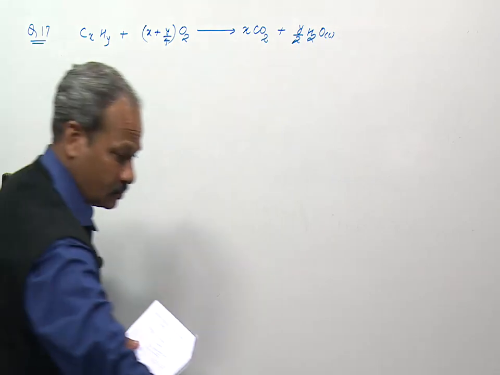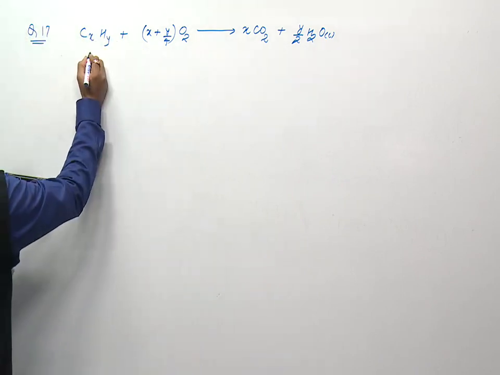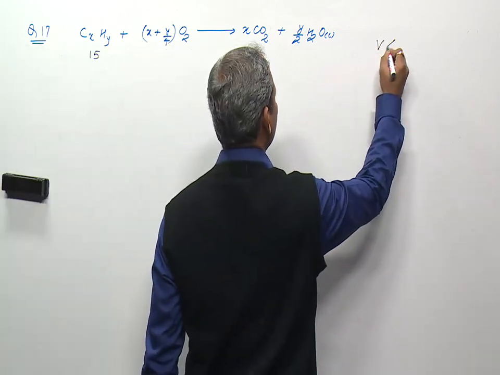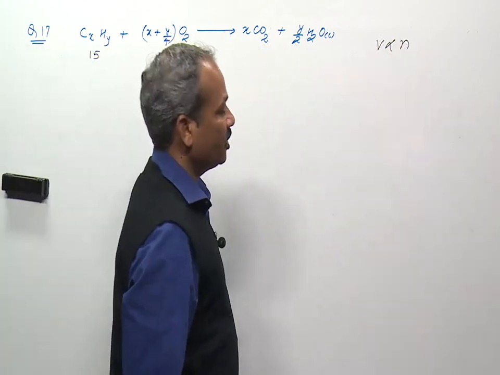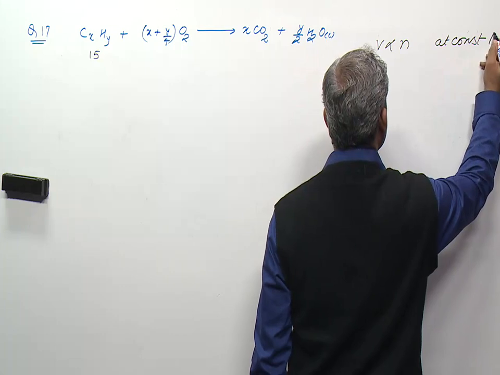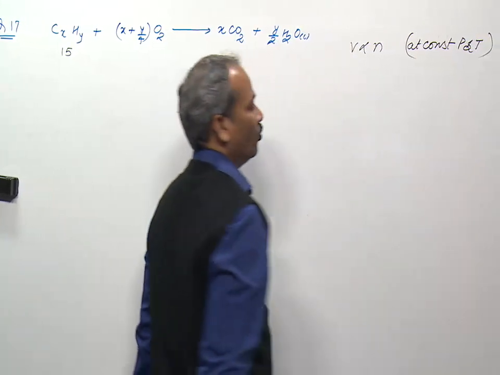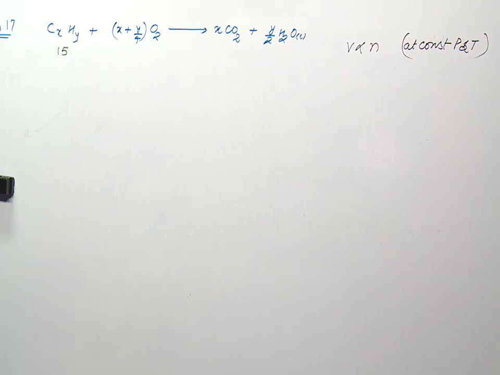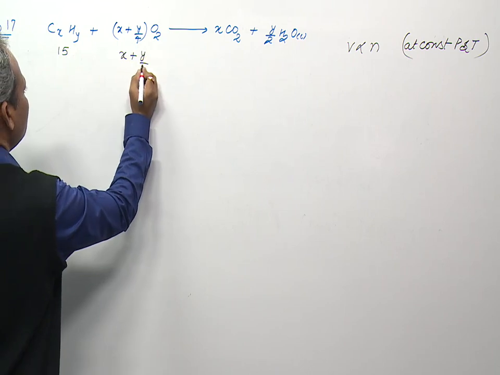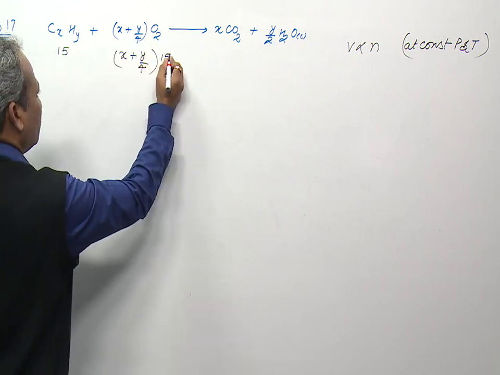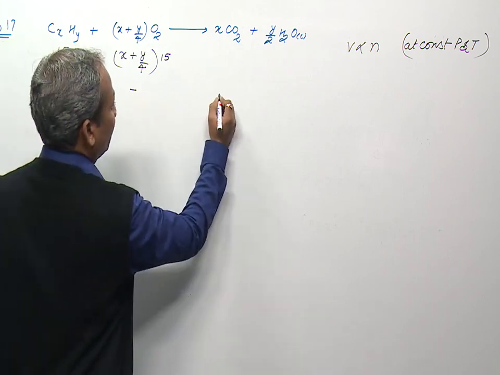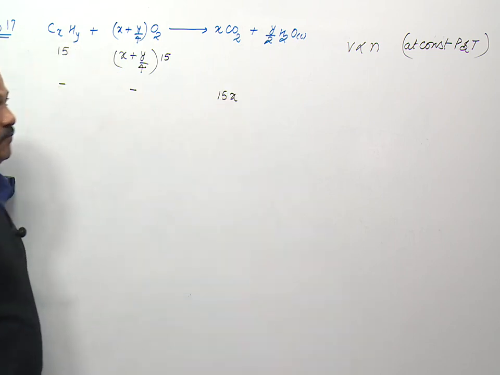Now for 15 ml of hydrocarbon, here we will apply Avogadro's hypothesis, that is, at constant pressure and temperature, volume is directly proportional to number of moles. So for complete combustion of 15 ml of hydrocarbon, we need (x plus y by 4) times 15, and after complete combustion, we will get 15x volume of carbon dioxide.